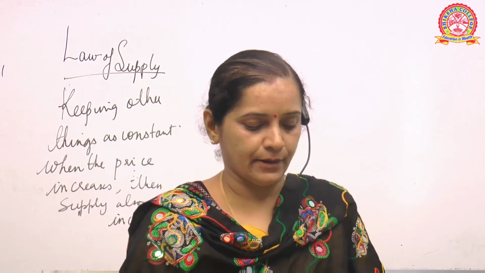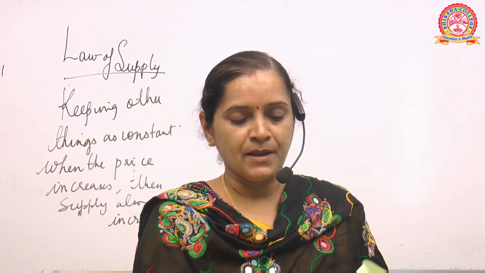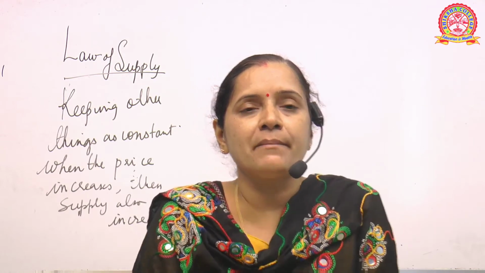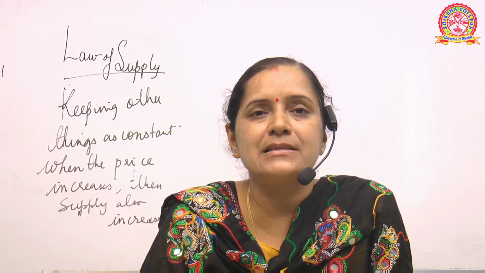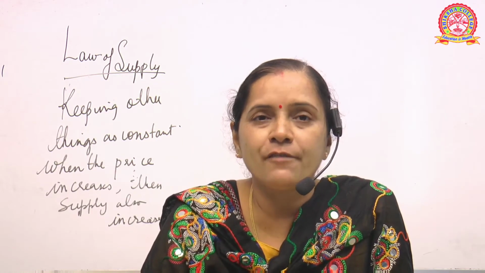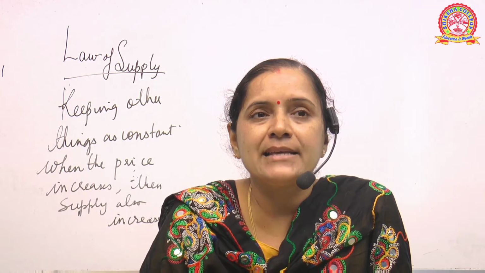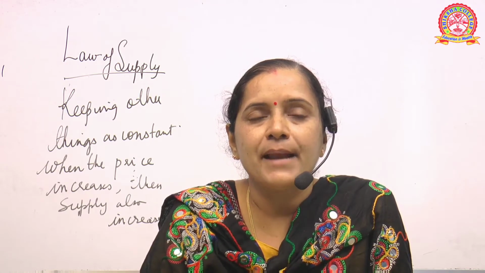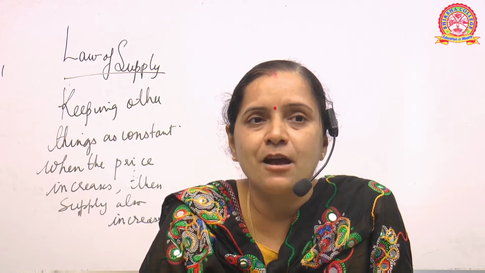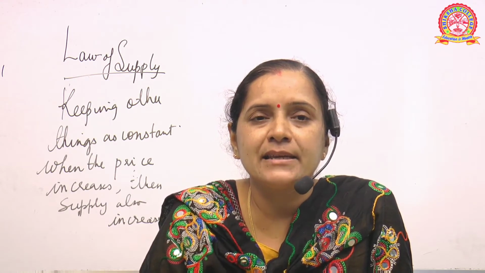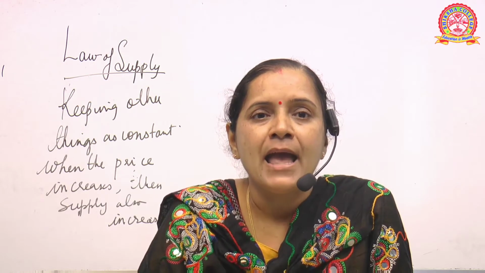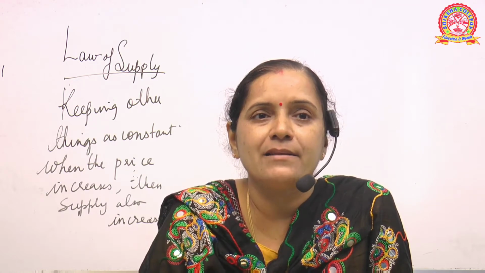Is it clear? Okay. Now let us move a little bit further and discuss the exceptions to the law of supply. Please keep in mind that the law of supply is just the opposite of what we have discussed, the theory of demand or law of demand. Law of demand says that if price increases, demand decreases; if price decreases, demand increases. But the law of supply is just the opposite, saying that if price increases, supply increases. It is a directly proportional relationship, and if price decreases, supply also decreases.